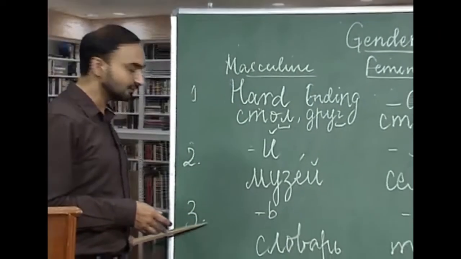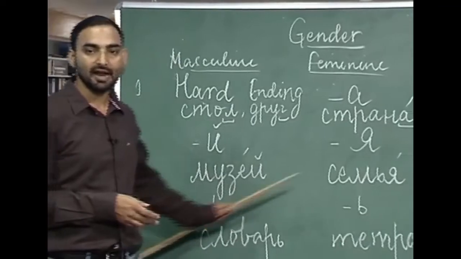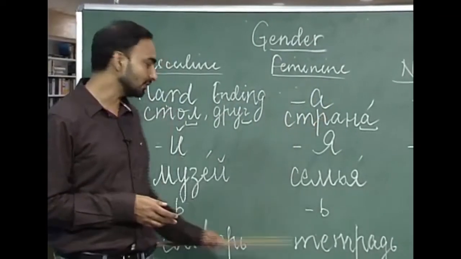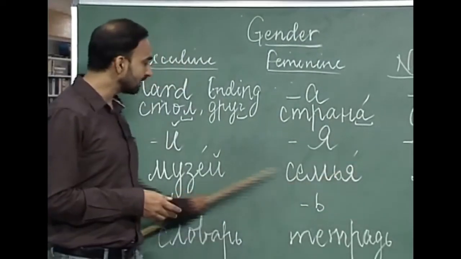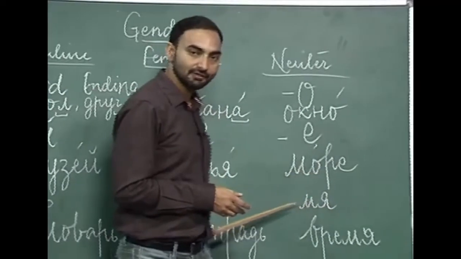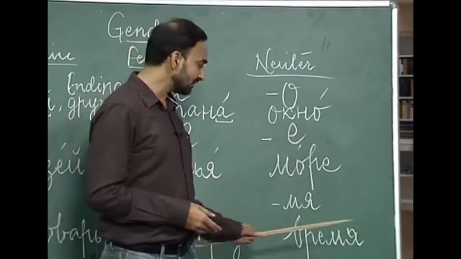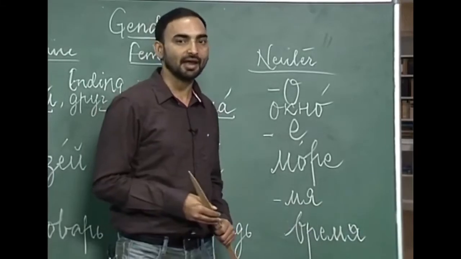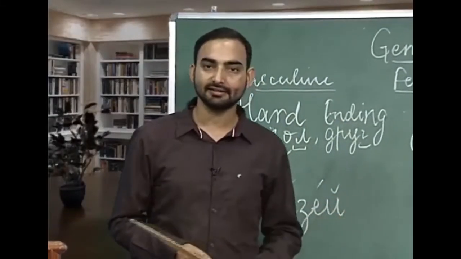The third ending that we had discussed is the soft sign ending. As you can see, we have soft sign endings in masculine and also in feminine nouns. So, the nouns may be masculine or feminine which have a soft sign in the end. And the last ending we have learned today is -мя. -мя ending nouns are neuter gender nouns like время, семя, племя. There are only a few nouns with the -мя ending. We will be doing more words with these endings in the exercises.